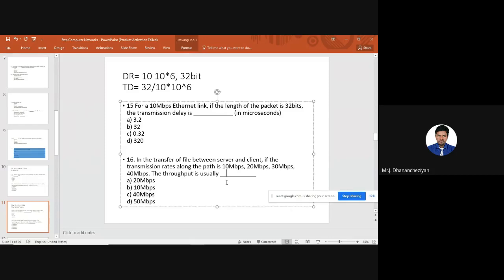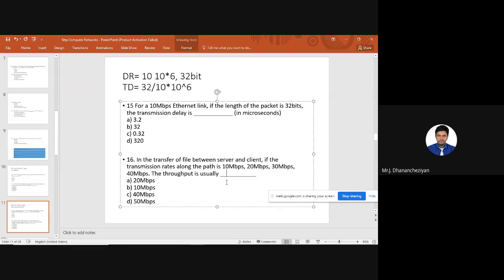The ideal throughput can be 40 Mbps, but the practical throughput is 10 Mbps, because that is the lowest transmission rate of this data transfer. So your option is going to be option B, 10 Mbps. It is just a logical answer.